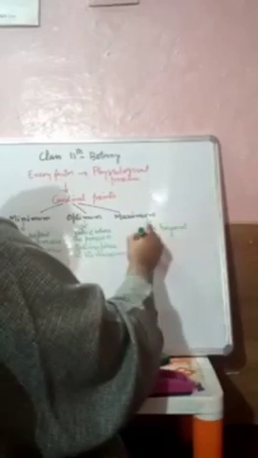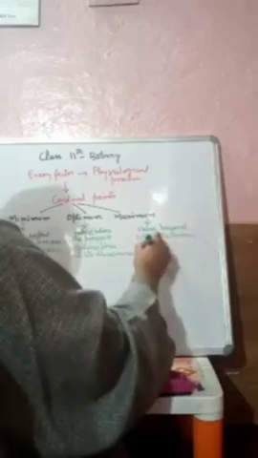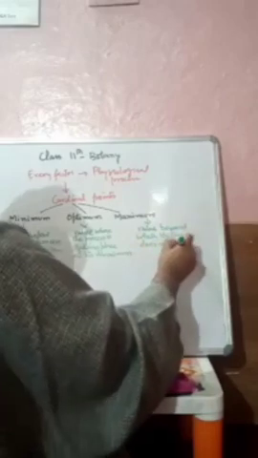It is the value beyond which the process does not take place, or it stops.